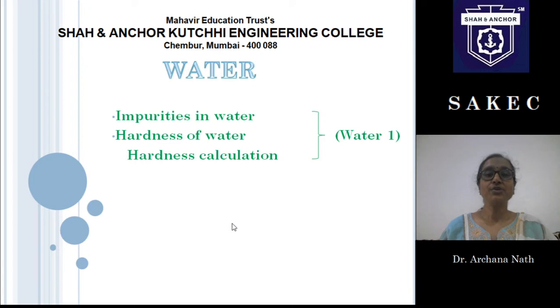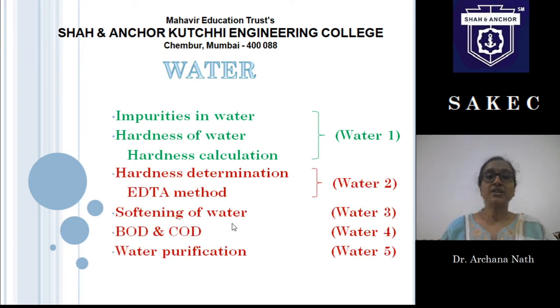Today, we are going to talk about the impurities in water and those impurities which create hardness in water. And we will learn how to calculate hardness of a water sample. In the following lectures, we will see hardness determination by the EDTA method. Then we will learn softening of water samples. Then biological oxygen demand and chemical oxygen demand, what they are, and definitely we will know some water purification techniques in the next lectures.